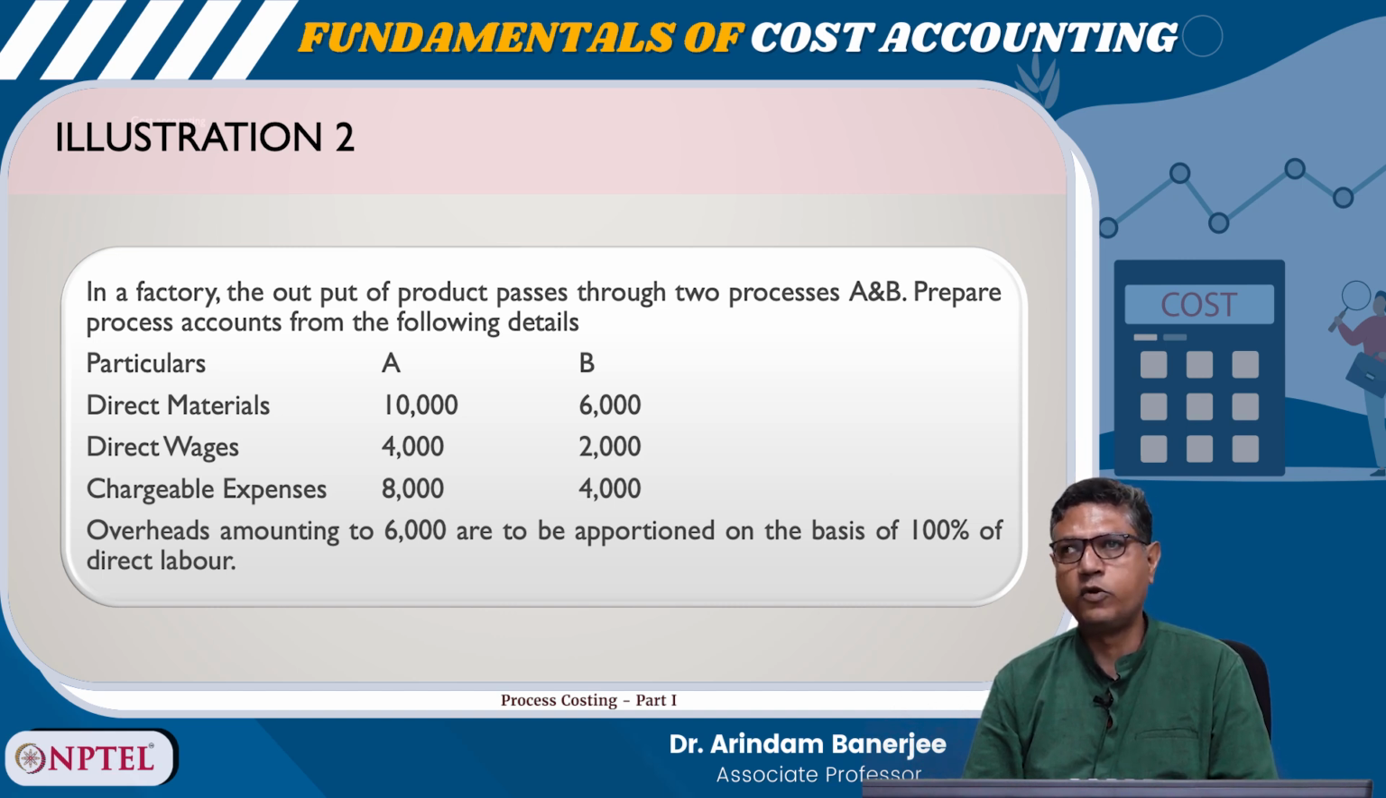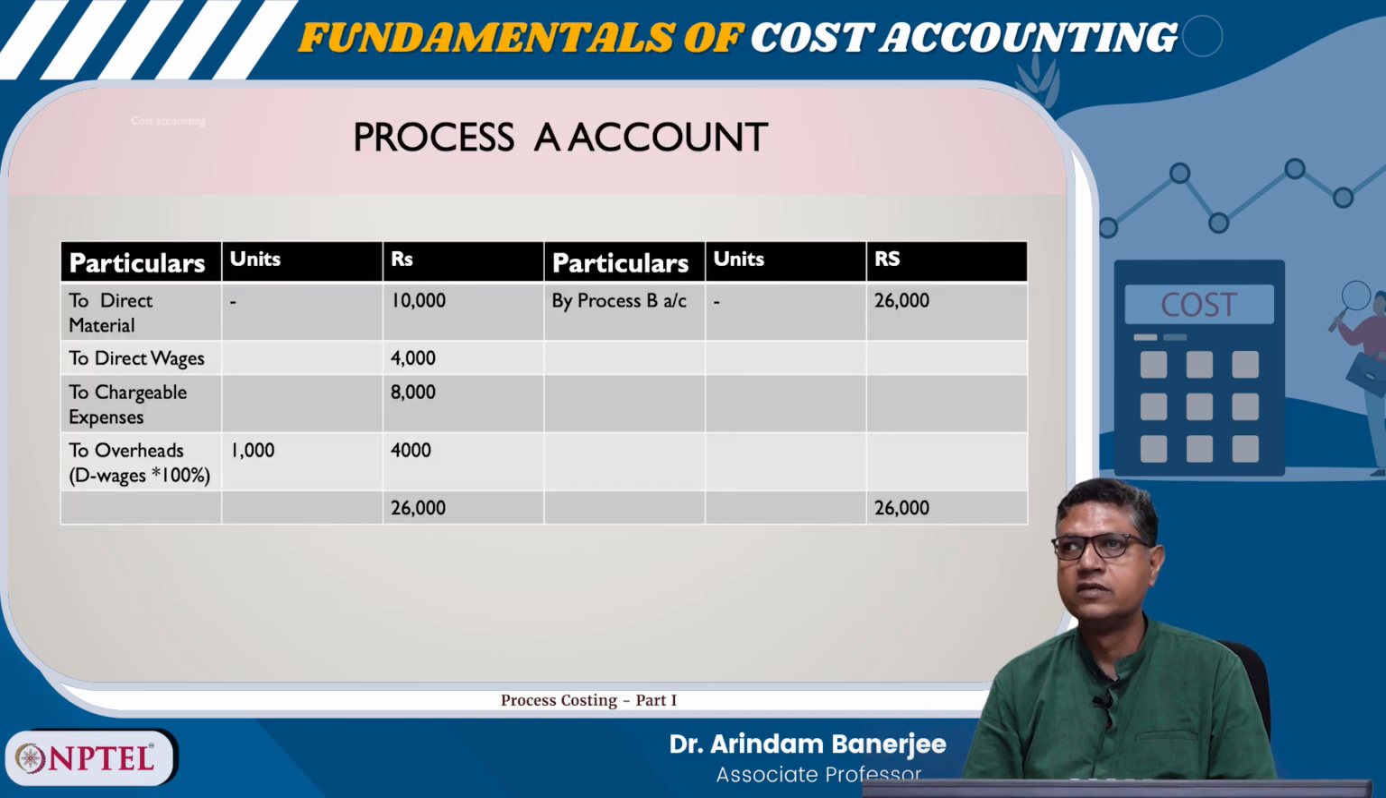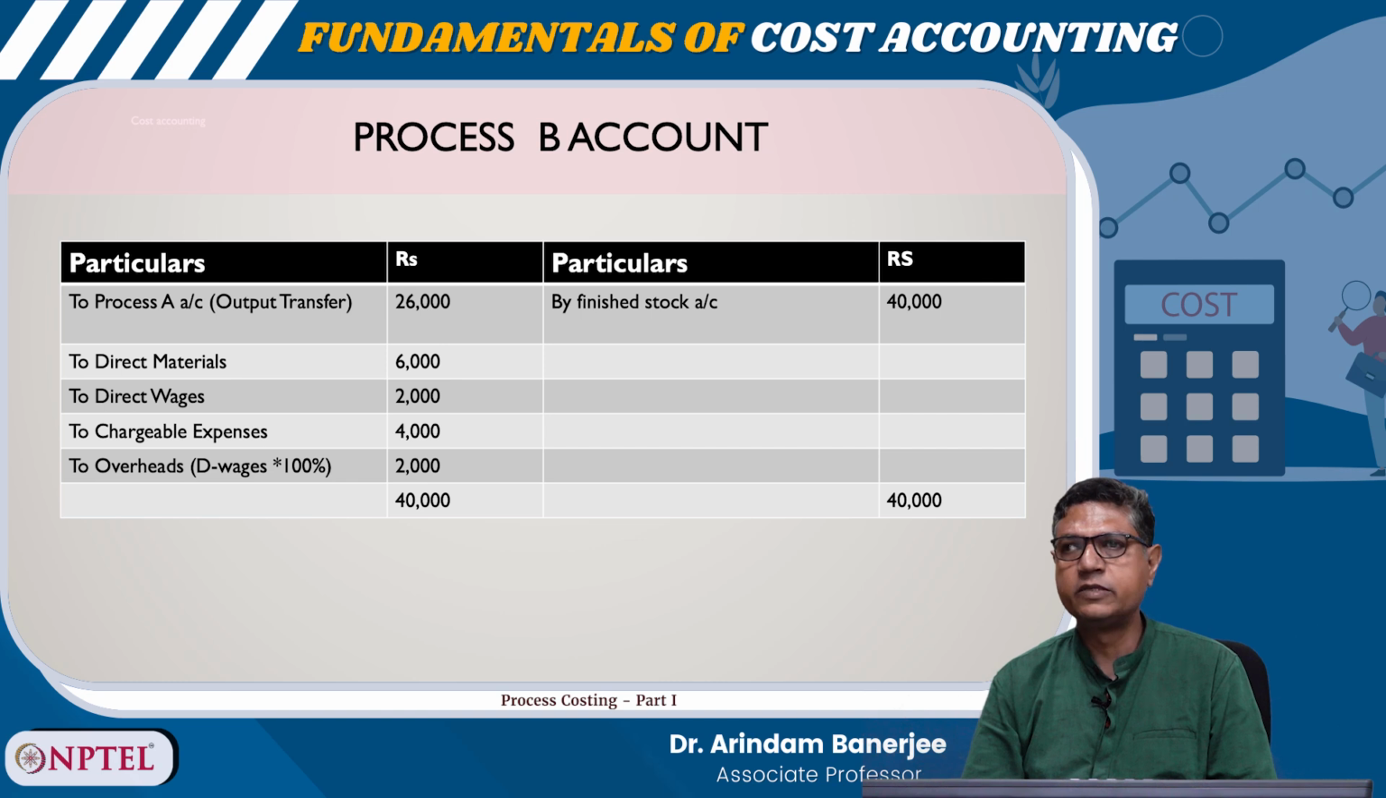So, we can create a process A account where direct material is 10,000, direct wages 4,000, chargeable expenses 8,000. So, to overheads it is 4,000. So, the process B transfer is total 26,000. Then I am transferring process A into process B, the 26,000. So, process B debit is 26,000, then again material is added of 6,000, direct wages 2,000, chargeable expenses 4,000 and overheads 2,000.